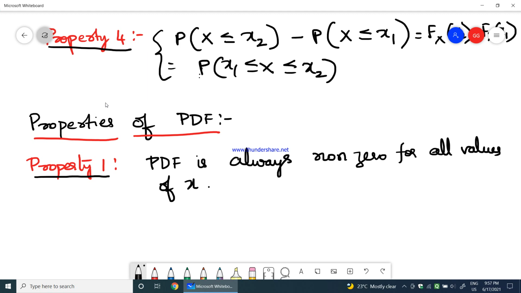It means that Fx of x should be greater than or equal to 0 for all values of x.